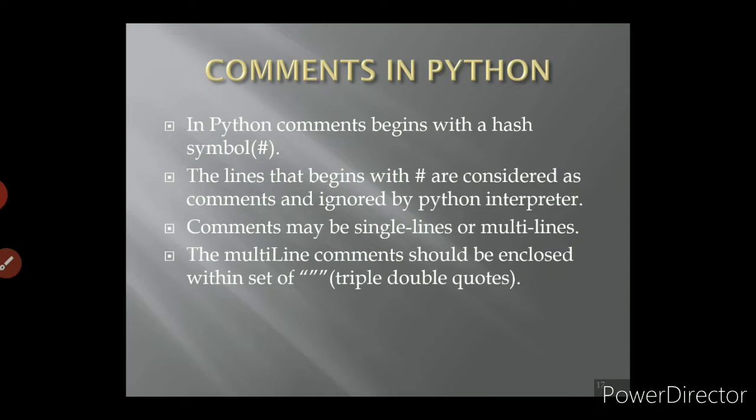Then the second one, the lines that begin with hash are considered as comments and ignored by the Python interpreter. What do you mean by ignored by the Python interpreter? Ignored by the Python interpreter means the line will not be executed. Then the third one, the comments may be single lines or multi-lines. If you are using multi-line comments, you have to enclose those lines within triple double quotes. It's a set of triple double quotes.